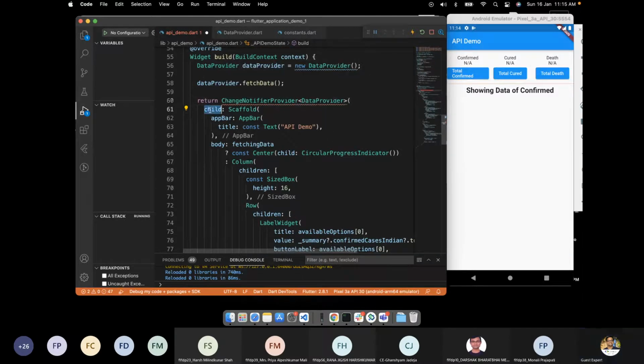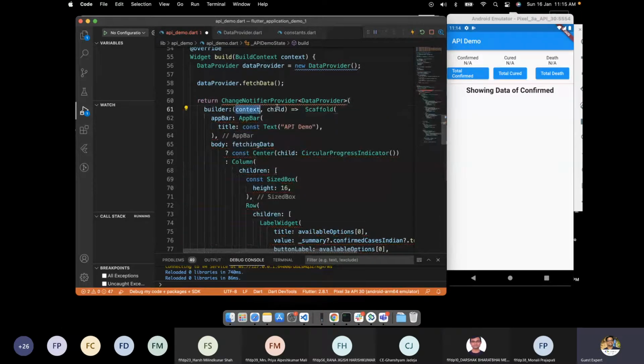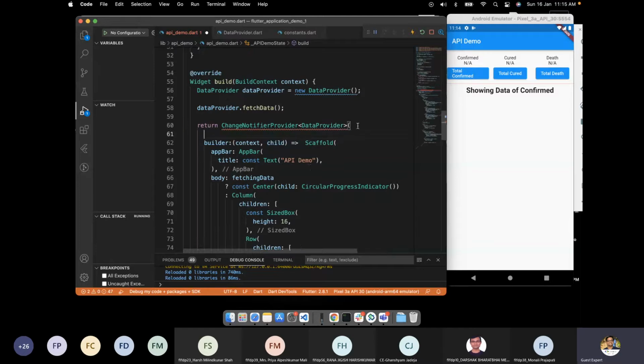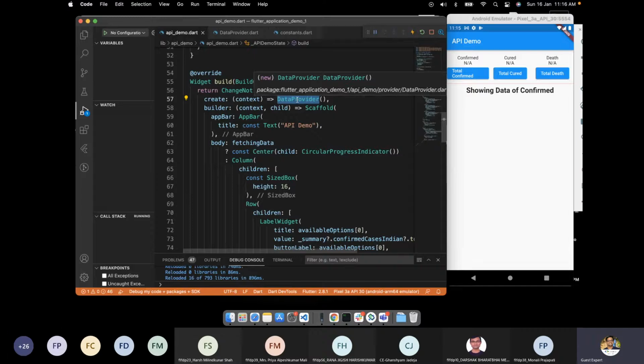It has a builder method, and this builder method has two parameters called context and child. To create an object, it has a method called create, where again it has a context, and here we will create the DataProvider object. Finally, what this ChangeNotifierProvider widget will do is create an object of the DataProvider and provide a singleton object of this DataProvider inside this widget tree.